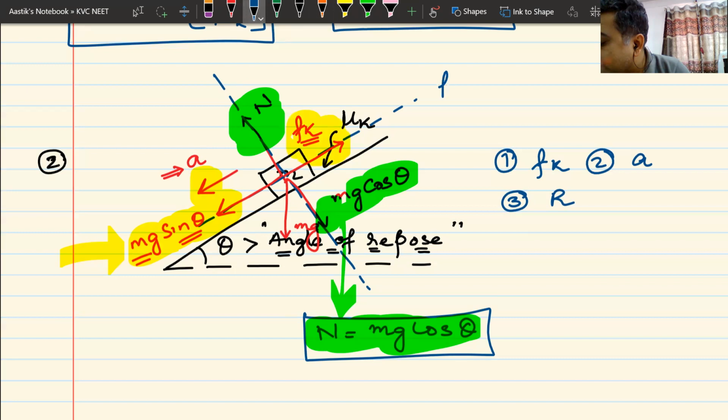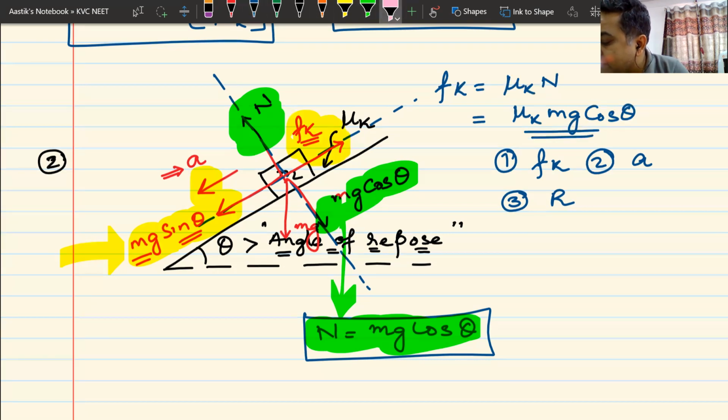We remember that frictional force Fk is equal to mu k multiplied by N. So this is simply equal to mu k multiplied by mg cos theta. That becomes my frictional force Fk.